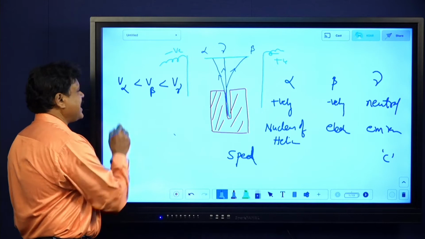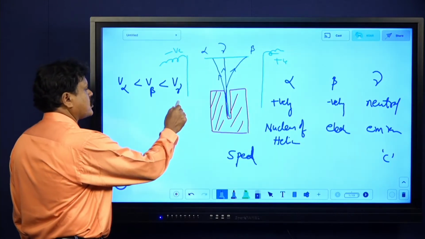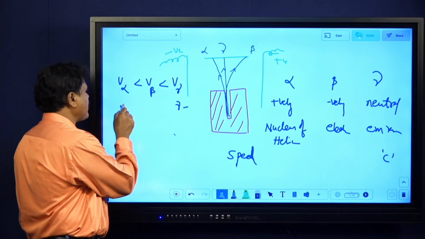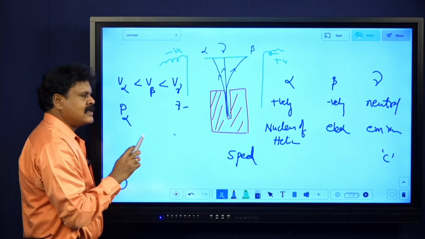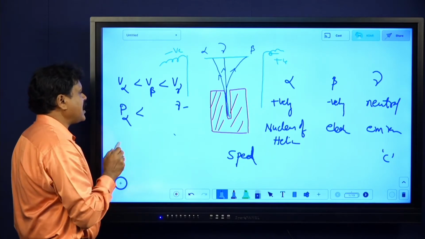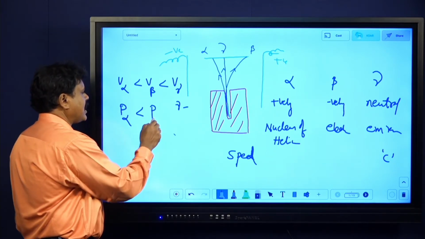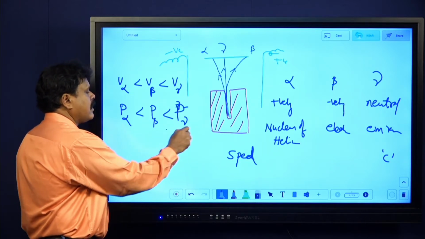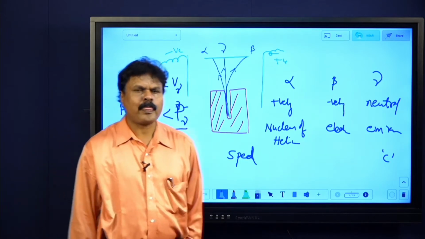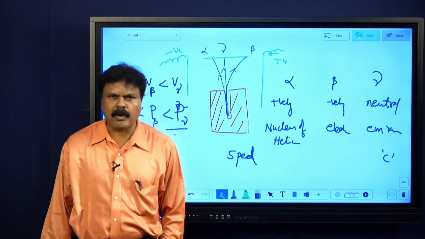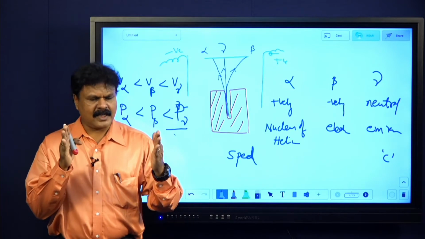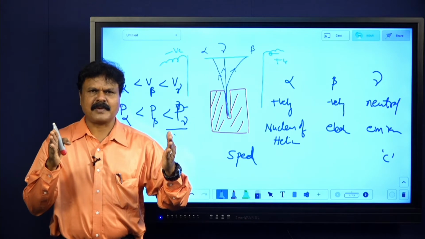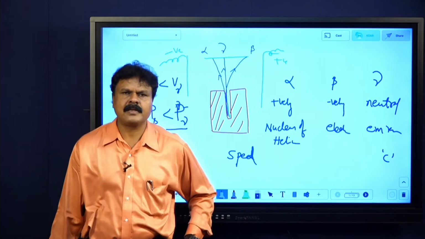Again, the penetrating power of gamma rays is quite high, beta rays less, and alpha rays still less. Let me put it for the sake of explanation: P alpha is less than P beta, and that is less than P gamma. Gamma rays can penetrate through a 30 centimeter thickness of aluminum block. Imagine 30 centimeters, a normal scale, just this much.